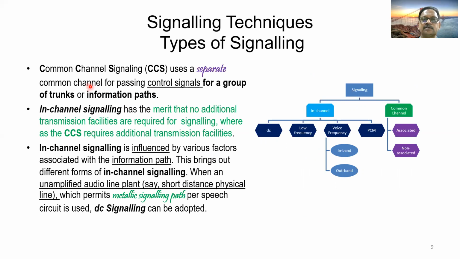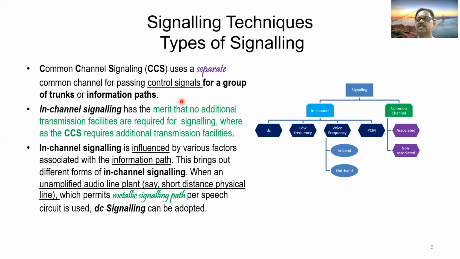Further, common channel signaling uses a separate common channel for passing control signals for a group of trunks or information paths. So in CCS, for a group of trunks which carry voice and data, there is a separate trunk for signaling.